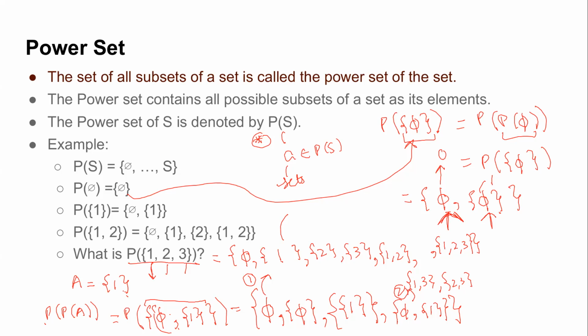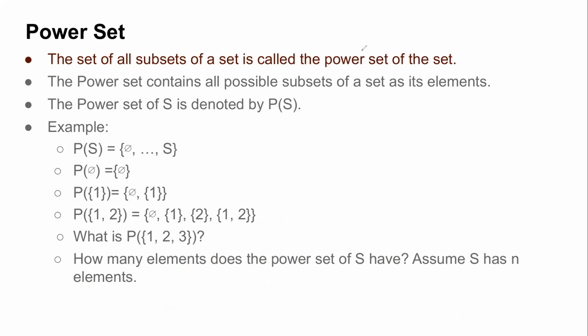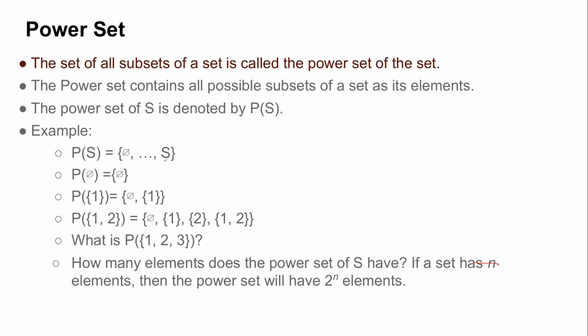Okay, so let us now try to generalize what should be the total number of elements of a power set in general. If I assume that the size of a set is n elements, let's see if this is correct. For a set whose size is n, the power set has size 2 raised to the power n, right? But let us just confirm it.